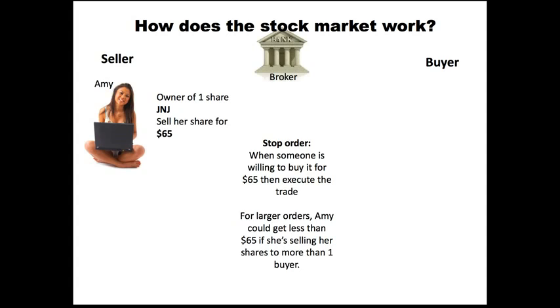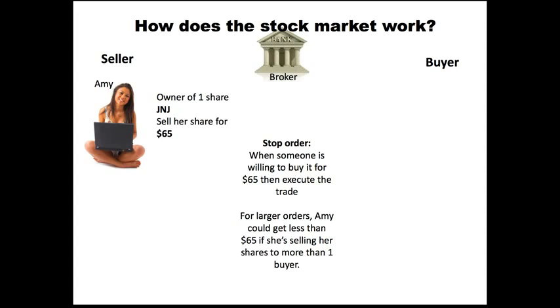And this is when somebody is willing to buy for $65, then the trade would be executed. So she says, broker, you're not allowed to trade my one share unless somebody out there is willing to buy it for $65. Let's assume for just a second that Amy had 100 shares, and she wanted to sell all 100 shares, and she put in a stop order at $65, meaning some buyer has to at least be willing to buy the first share for $65. Whenever that happens, let's say that the first buyer only wanted to buy 10 shares at $65, and then the next buyer wanted to buy the remaining 90 shares, but they were only willing to buy it for $64.90.